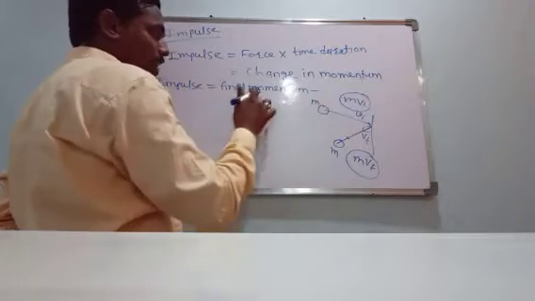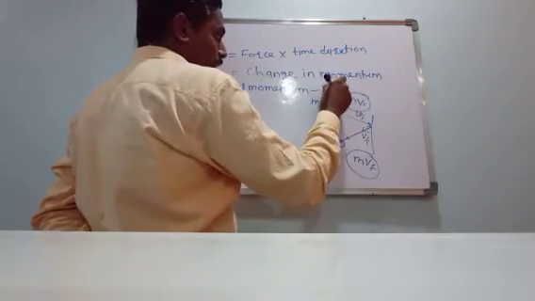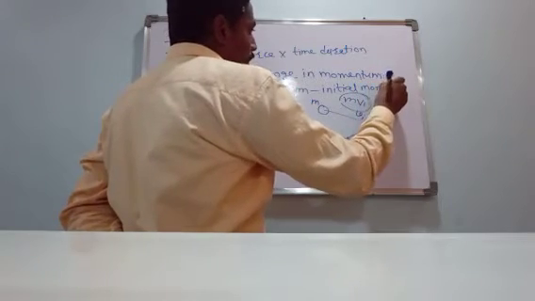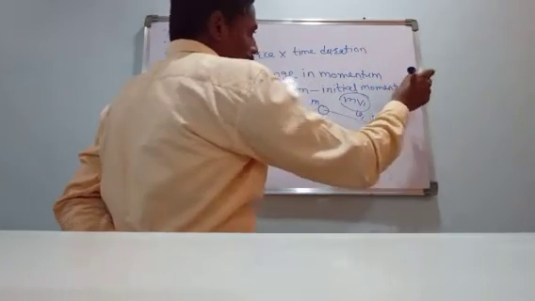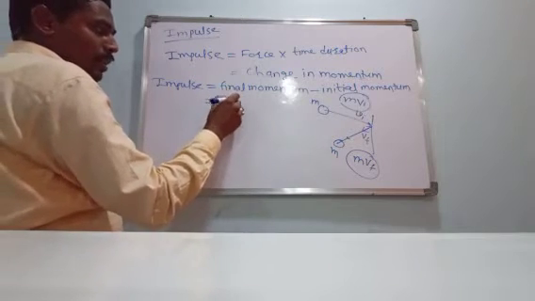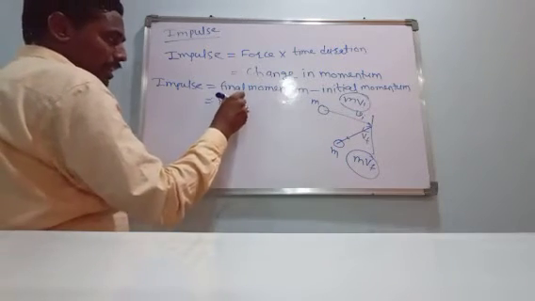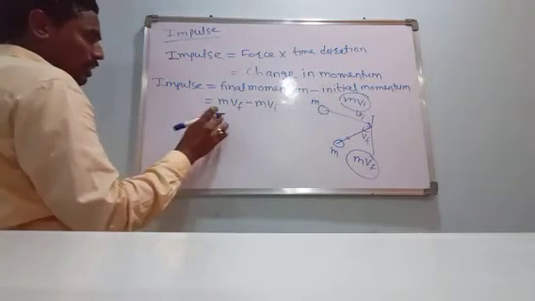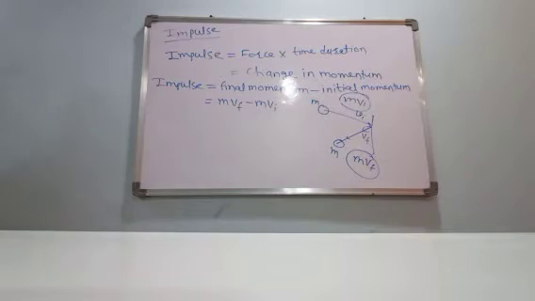That is m into v final minus m into v initial. This is equal to impulse.